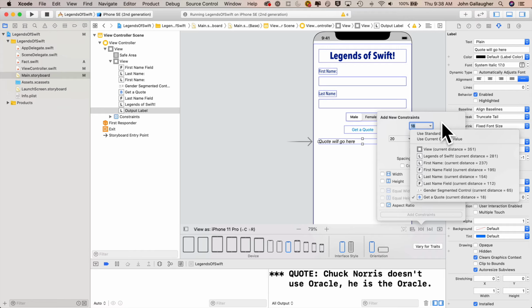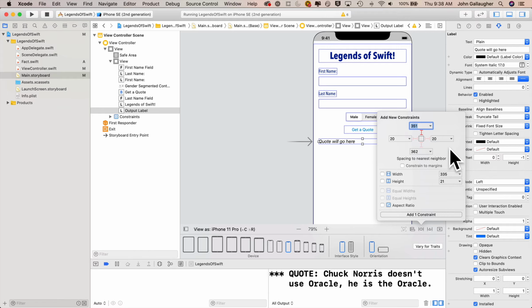The reason I don't want to select the button is because the button is going to continue to use auto resizing. As soon as I constrain something to another object which uses auto resizing, all the auto resizing goes away. So instead, we're going to constrain it to the view, which won't impact auto resizing at all because that view is already constrained to our safe area. Xcode automatically gives me the distance from the view as 351. You probably have a different number there, but I'm going to select view 351. The red line goes in, so that constraint is going to be fine.